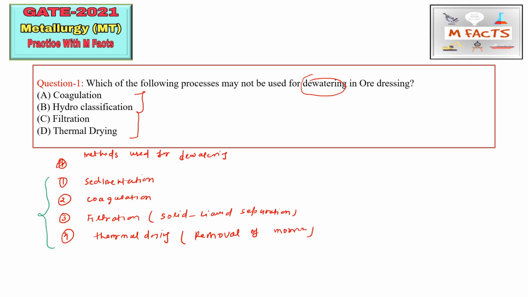And in this list we are not seeing hydroclassification. So what is hydroclassification? Hydroclassification is basically a process of sizing, and this classification is done on the size and density basis. This is also a process which is used in ore dressing, but it is classified under the sizing process, so it is not used for dewatering. So the B part is correct, because they are asking which process may not be used. Hydroclassification may not be used for dewatering purpose.